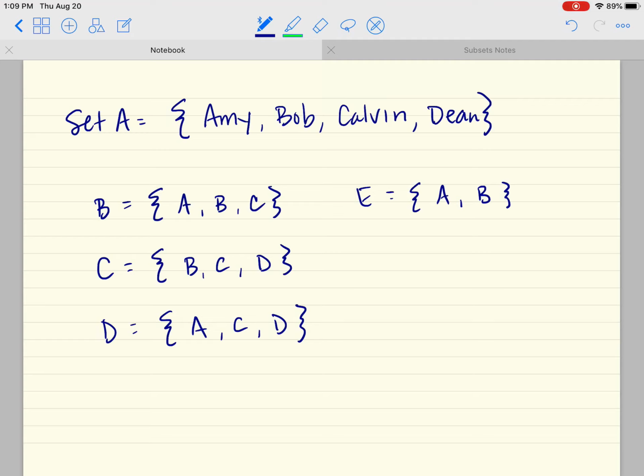Whatever the case may be, we can go about making these subsets as sets that come from an existing set. Okay, so a set is a subset of another if all of its elements are in the other. So if all of the elements from this set are in this one, then this set is a subset of set A. Okay, so I'm going to be saying the word set and subset 800 times in this lesson, and it's going to be annoying, and I'm going to start sounding lispy, so let me apologize right now. Alright, so a set is a subset of another if all of its elements are in the other.